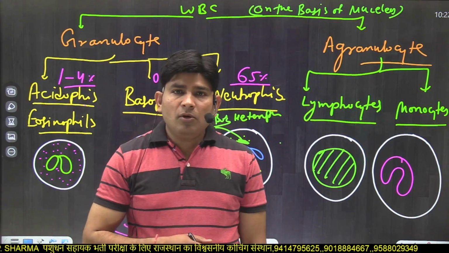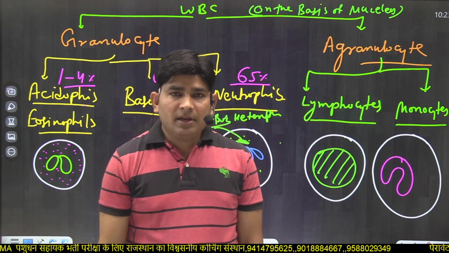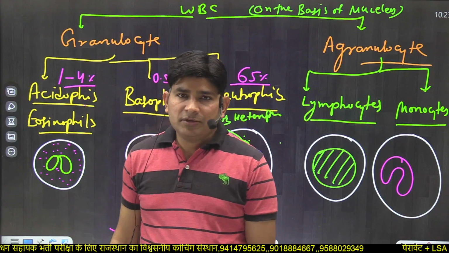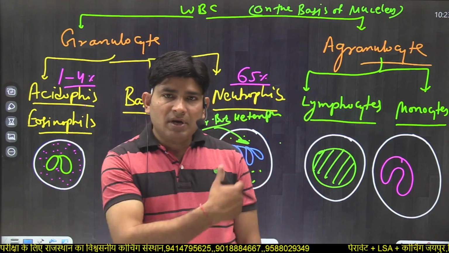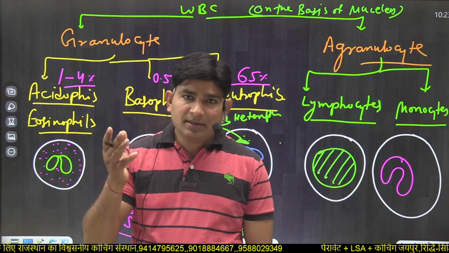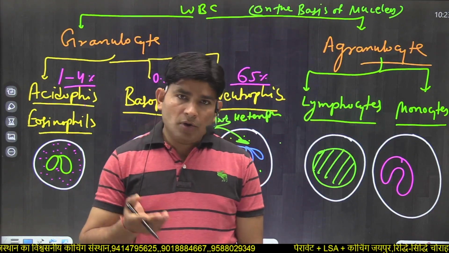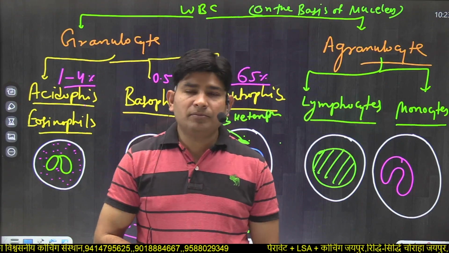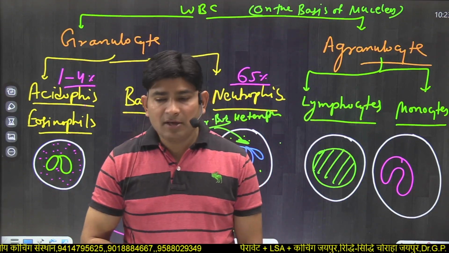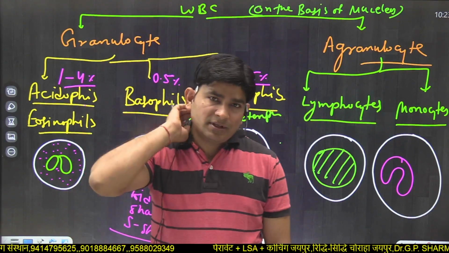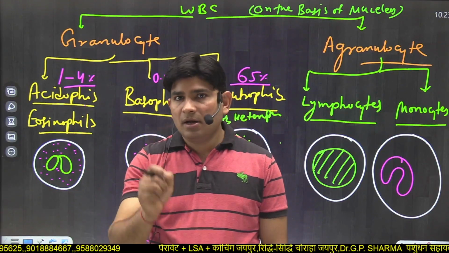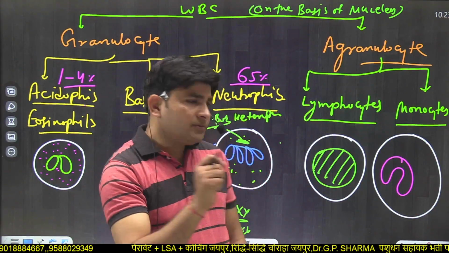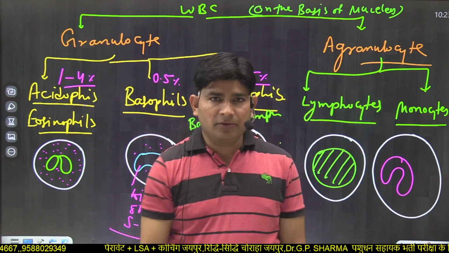An animal or a person suffering from any disease, at first we should do the complete blood count. If some blood cells increase or decrease, or many parameters of blood decrease or increase, they indicate some type of disease, and diagnosis is done on the basis of the CBC report.